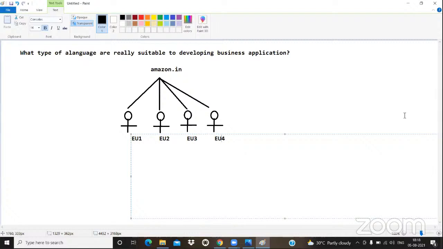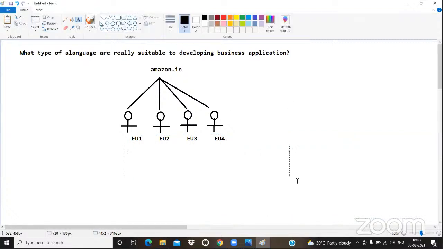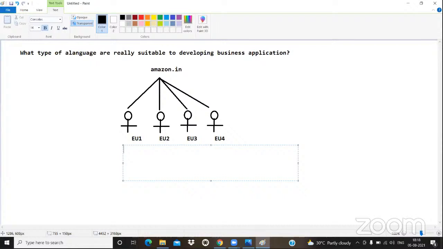Now, these 4 people may be purchasing the same product or maybe a different product. One person may be purchasing a TV, one person a mobile, one person shoes, and one person a watch. So one person is purchasing a TV, one a mobile, one a watch, and one more person is going to purchase shoes.